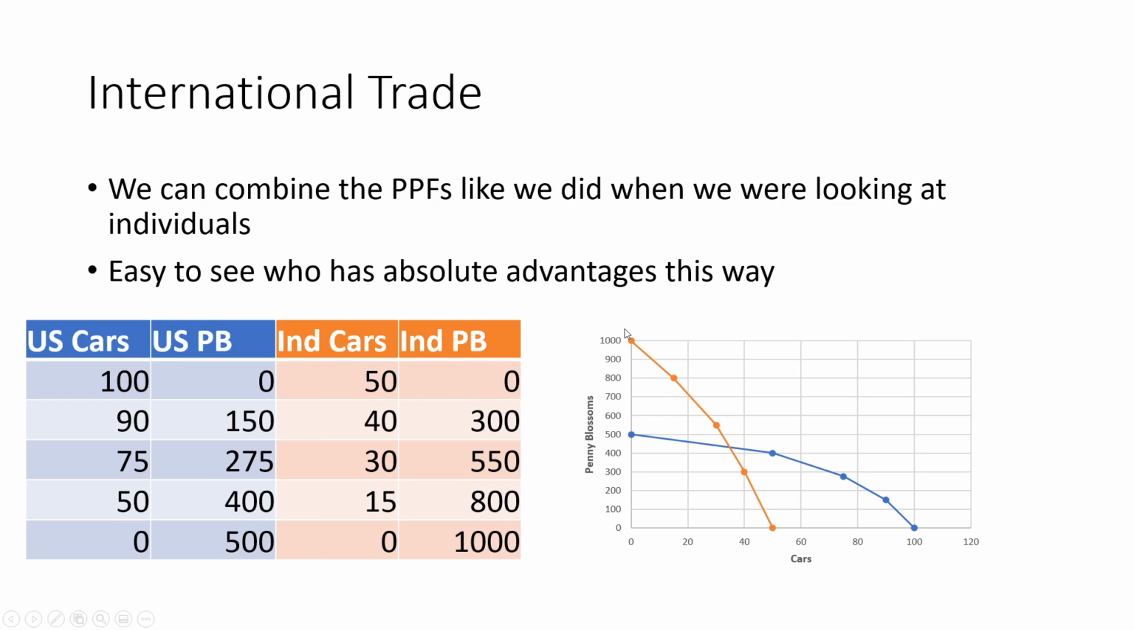So it should be very easy to see that Indonesia has an absolute advantage in penny blossoms because they can produce 1,000 and the United States can produce 500. And the United States has an absolute advantage in cars. We can produce 100 cars and Indonesia can only produce 50 at the most. And then to figure out comparative advantage, we could take the opportunity costs. Since we're talking about international trade, we need to talk about the difference between autarky and free trade.